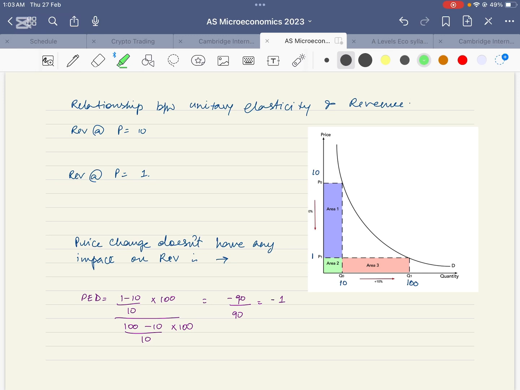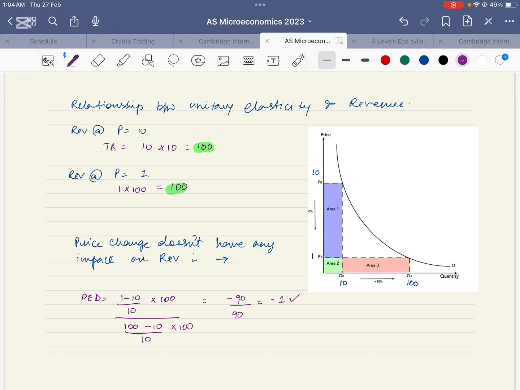When price is 10, total revenue is 10 into 10, which is 100, and when price is 1, total revenue is 1 into 100, which is 100. For products that have unitary elasticity, price does not have any impact on the revenue, as we have seen here. This is hypothetical data, but even if you pick actual data and find that the product has unitary elasticity of demand, you will see that there is no impact of price change on revenue.